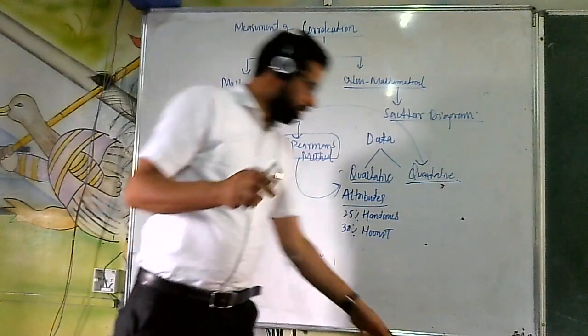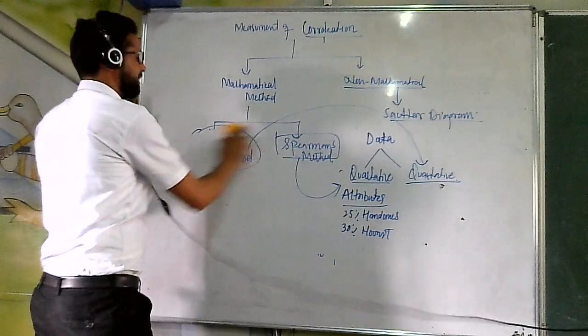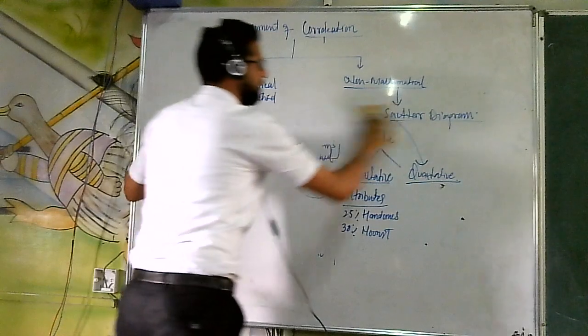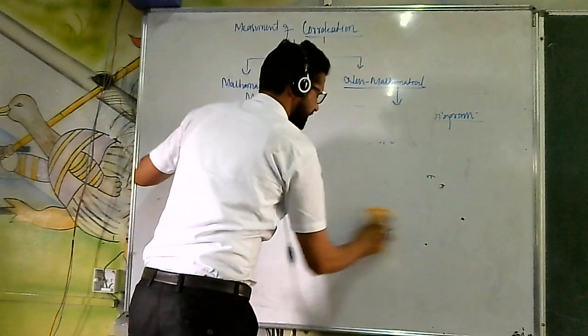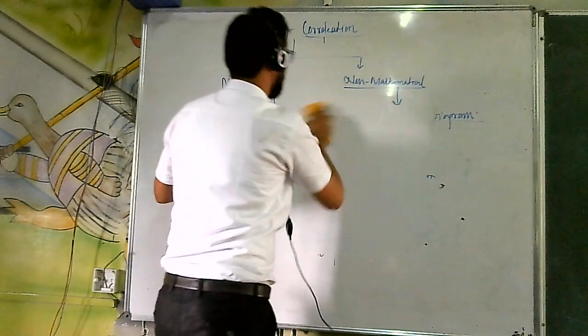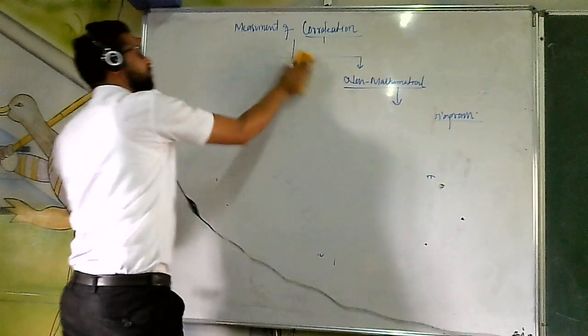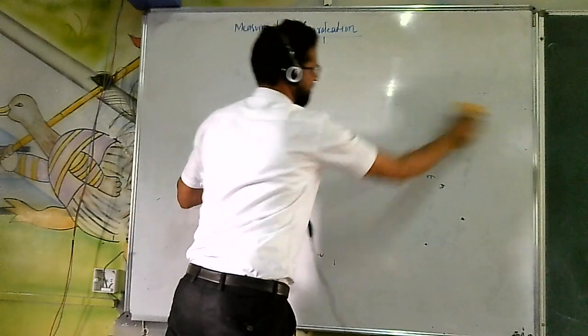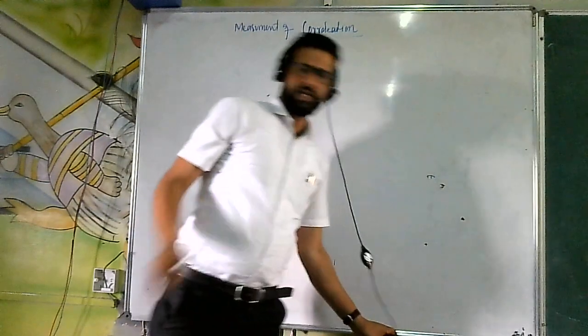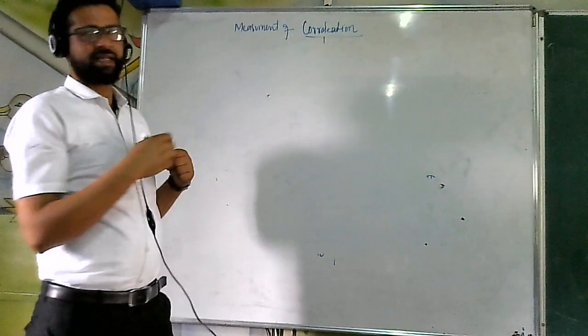First of all, we will take Karl Pearson's method. Why is it known as Karl Pearson's method? Because the method was given by Mr. Karl Pearson, who was a German statistician. He gave this mathematical method.